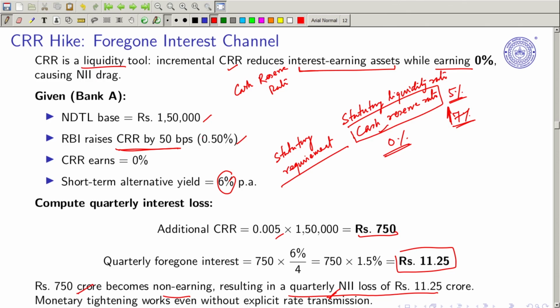So NDTL is 1,50,000. Cash reserve ratio increases by 50 basis points, right. On CRR they earn almost, they don't earn 0%. Short term alternative yield that they have is 6%. Given this, with the CRR increasing, you can see that 750 rupees they have to keep as a CRR now, and this 750 rupees, if they could have lent it, they could have added 11.25 in terms of crore or lakh, whatever you have to assume.